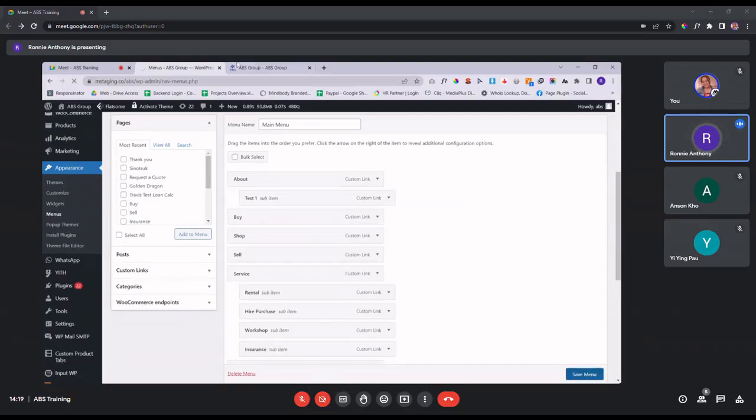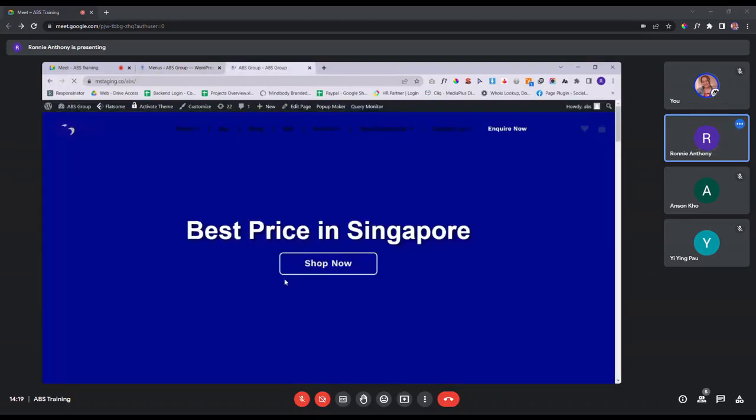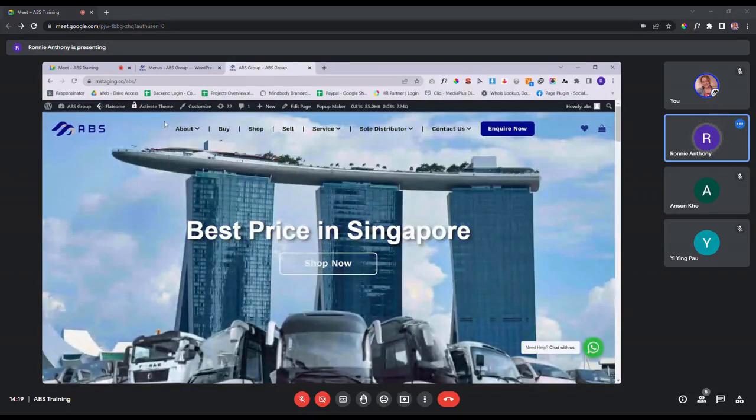Again, when you save the menu and then refresh your page again, you will see for the about tab, earlier it doesn't have any arrow. So now, because you already put in a sub-item, it will have this auto-generated arrow, and then the sub-item will appear below it.